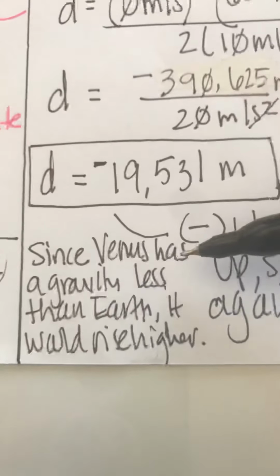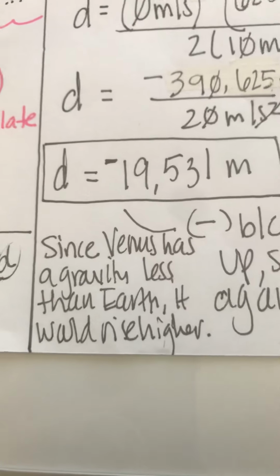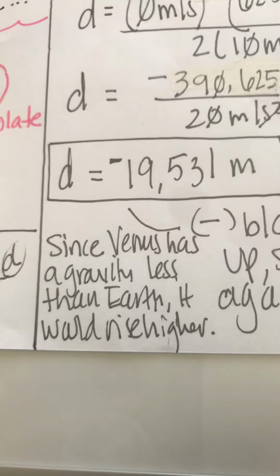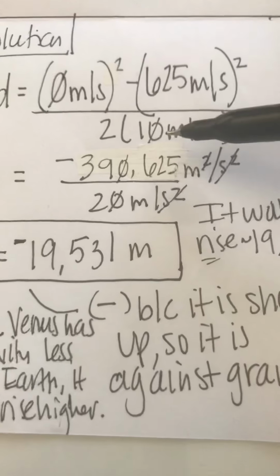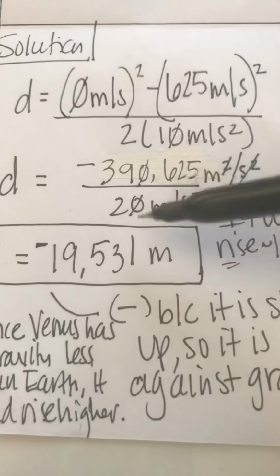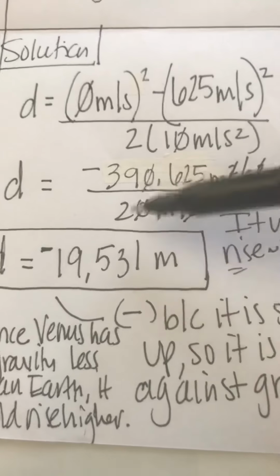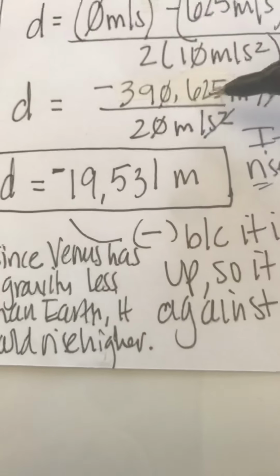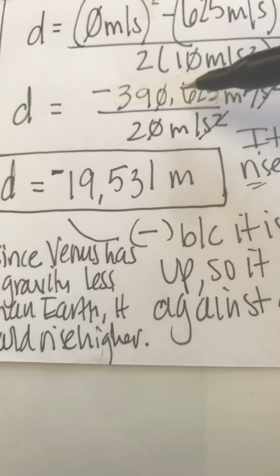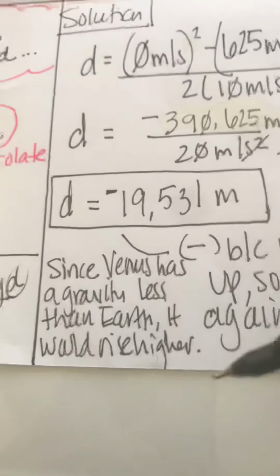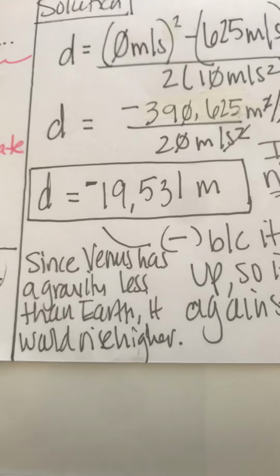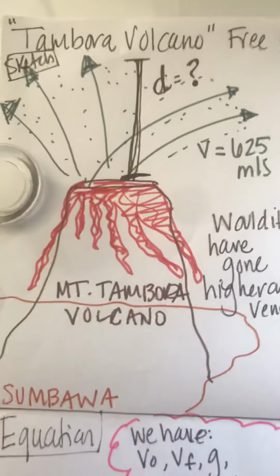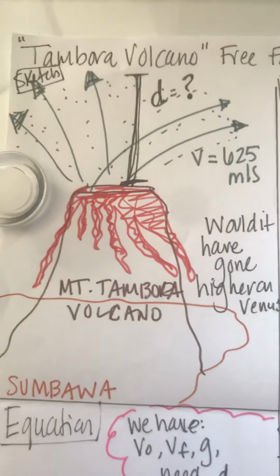And then to answer the second part of the question, since Venus has gravity slightly less than that on Earth, which means it would be a number smaller than 10, which then times 2 becomes 20. But our denominator would be smaller than 20, which means it would divide into this numerator more times. So it would actually rise higher on Venus than it would on Earth because there's less gravity pulling it downward. And that is how to solve the Mount Tambora volcano flying ash question.